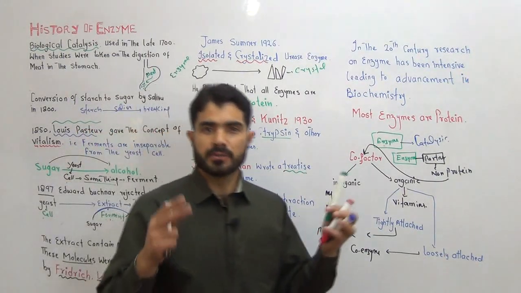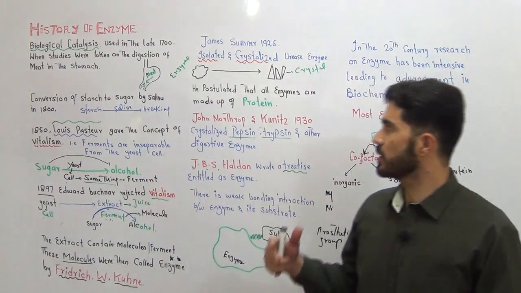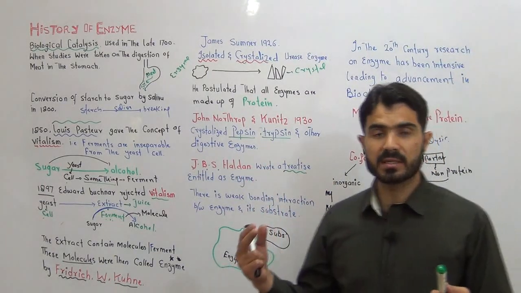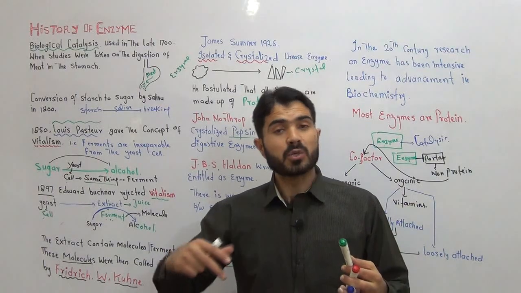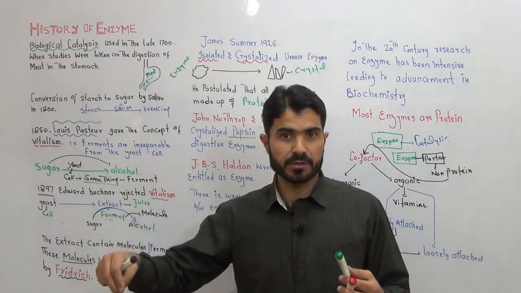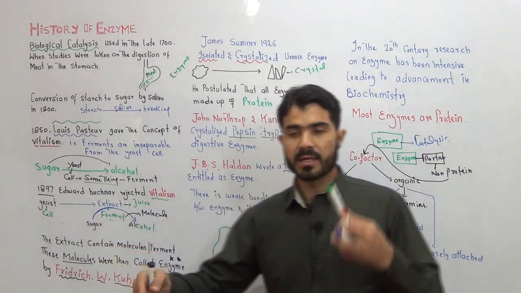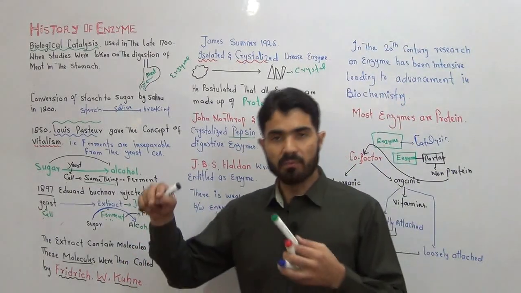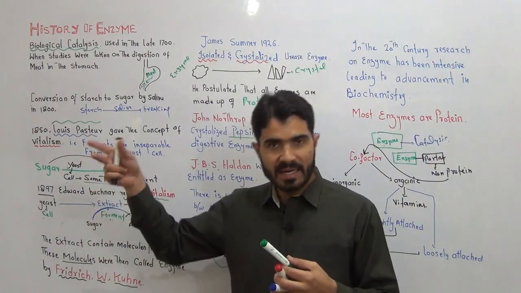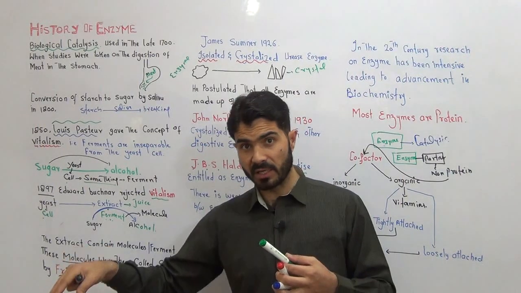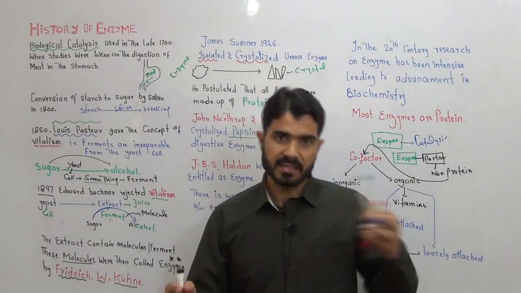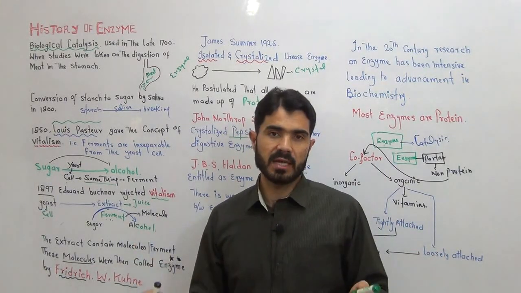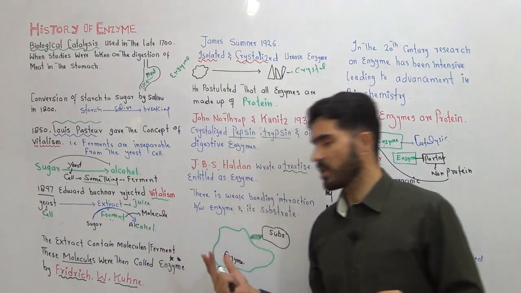In a nutshell, today we discussed the summary, the history of enzymes. We discussed how the word biological catalyst came, at which time for the first time the word catalyst came, then how many scientists worked, what ideas were generated in the beginning, what ideas were rejected, and what ideas were accepted later on. The names of the scientists and dates have been mentioned on the whiteboard.